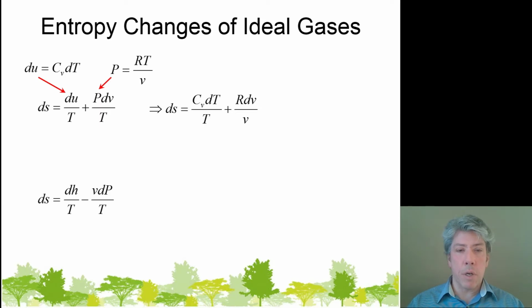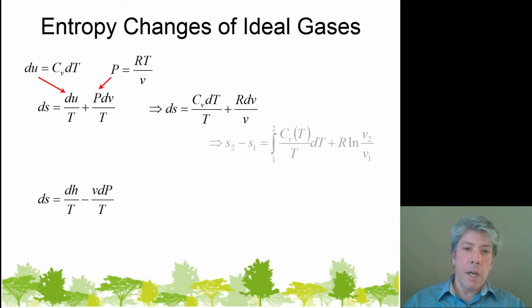For example, in the first term, we've gotten rid of the internal energy, and we only have temperature and heat capacity. And in the second term, several things have canceled nicely. For example, temperature is gone. All we're left with is a constant R and a differential change in volume, as well as volume. So this is a nice change in the equation.